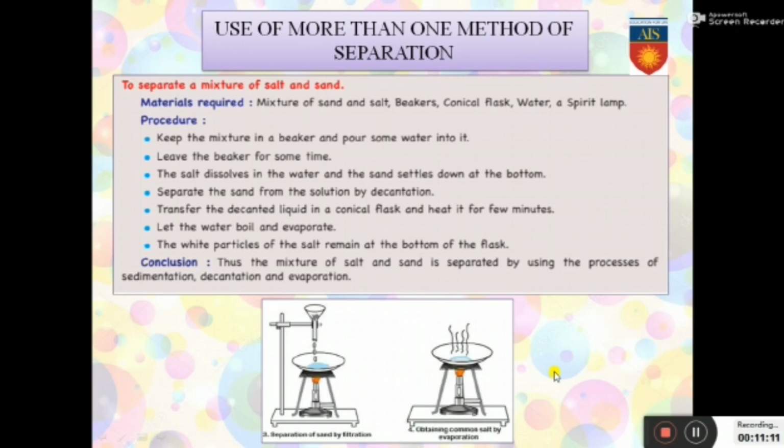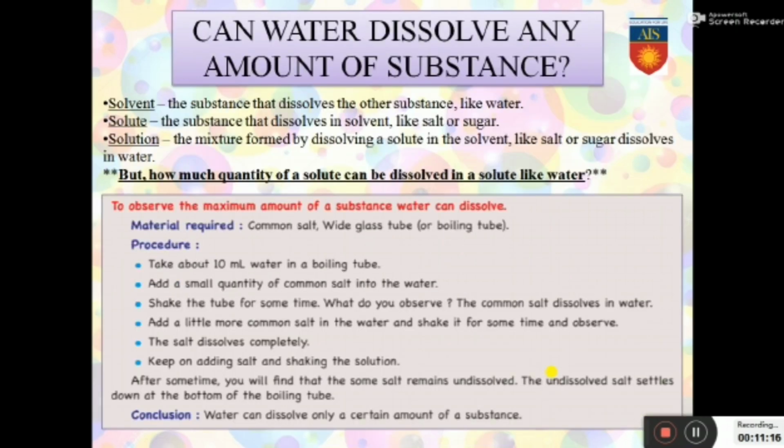Evaporation can also be done in order to remove the salt from the water. Can water dissolve any amount of substance? Before getting into that, we have to learn the first thing, which is solvent. The substance that dissolves the other substance, like water, is a solvent. So the liquid part is called the solvent.